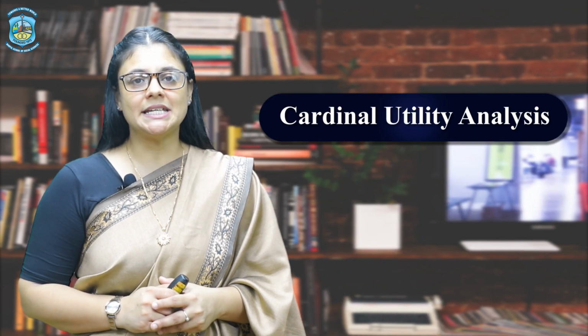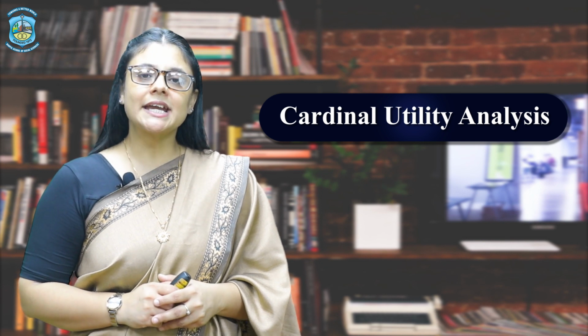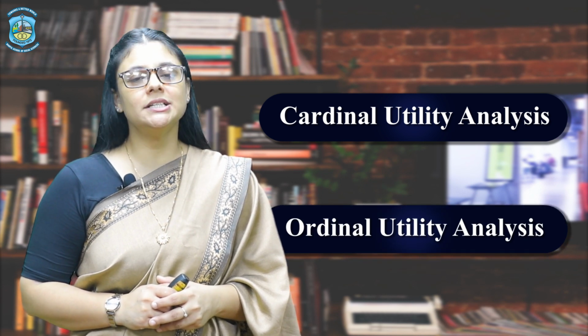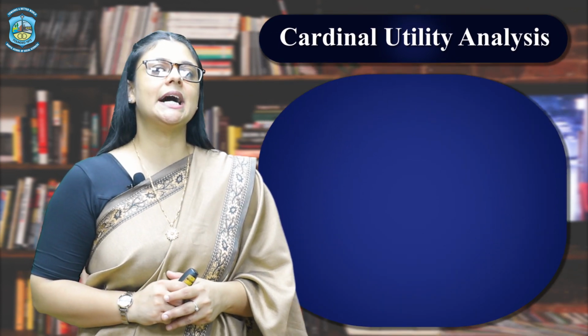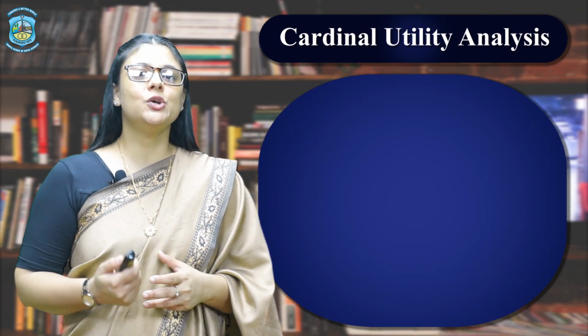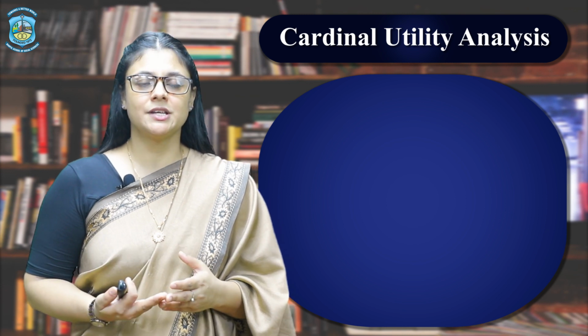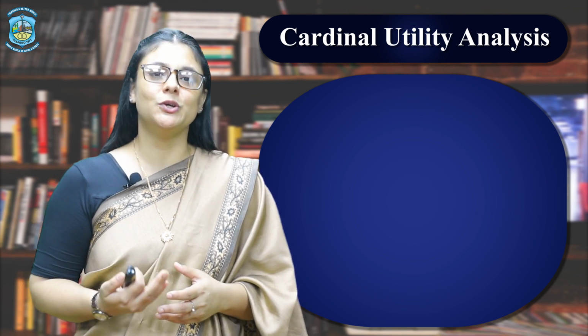When we go on to measure the utility, there are two approaches for measurement of utility. The first approach is known as the cardinal utility analysis, and the second one is known as the ordinal utility analysis. Under the cardinal utility analysis, we always use cardinal numbers for measurement of utility in utils.